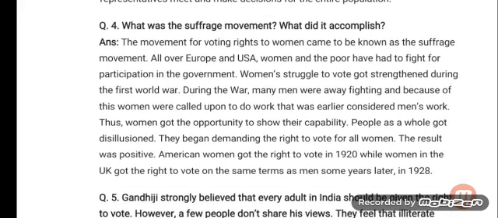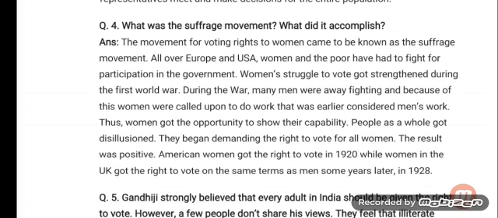Question number 4. What was the suffrage movement? What did it accomplish? Answer is, the movement for voting rights to women came to be known as the suffrage movement. All over Europe and USA, women and the poor have had to fight for participation in the government. Women's struggle to vote got strengthened during the First World War.